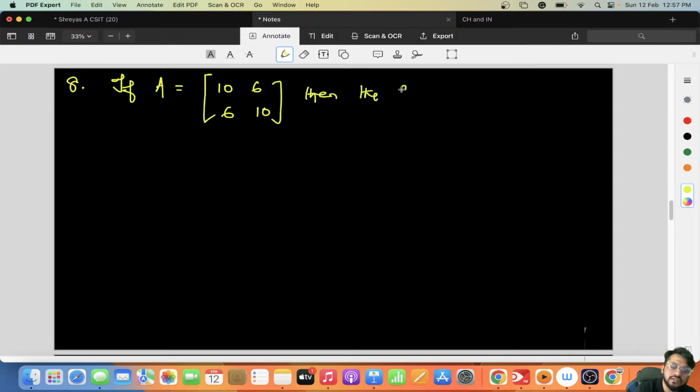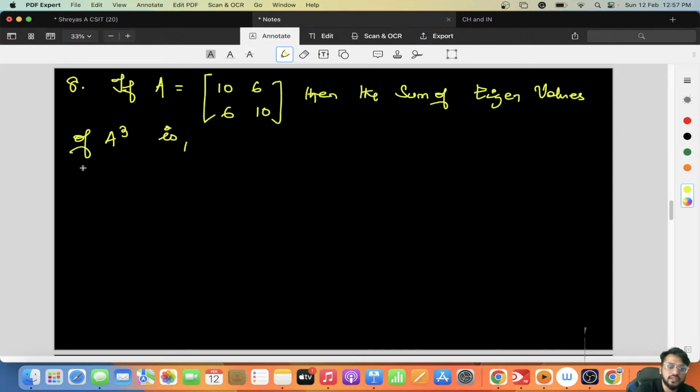Let us go to the 8th question, which was a matrix question. Those people who are going to give the evening shift, please do make a note of all these questions because these are repeating. This repeated last week also, it is getting repeated now also. If A is equal to 10, 6, 6, 10, then the sum of eigenvalues of A cube is how much?